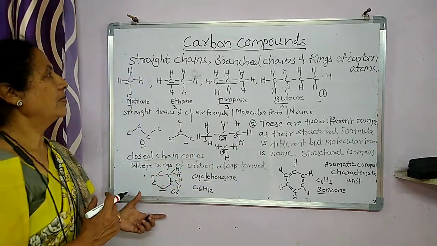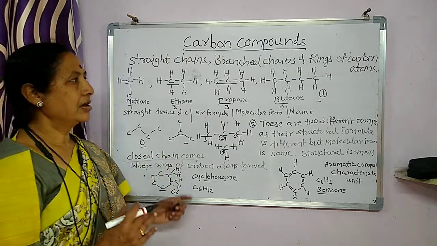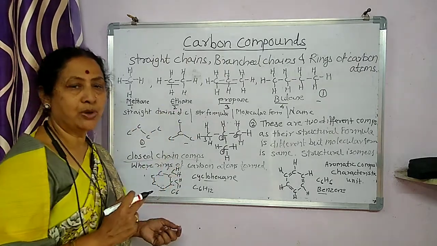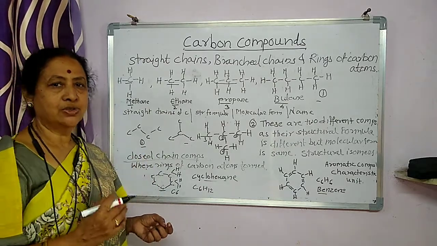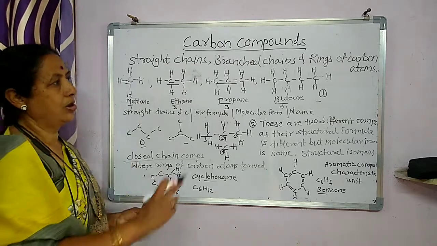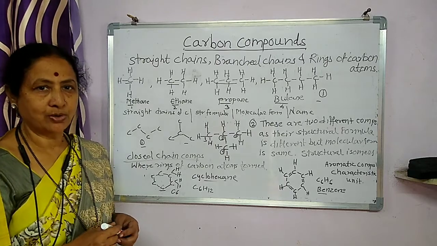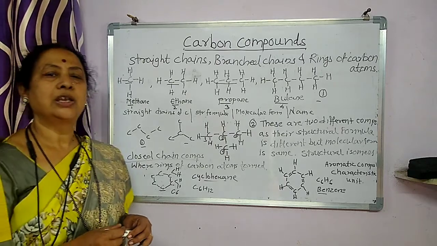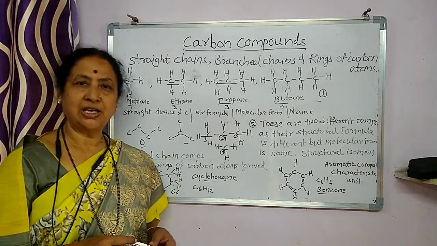So this is all about the straight chain, branch chain and ring compounds. The various compounds are given in your book. Try to practice it. Look at it and draw the structural formulae of each and every compound, so you can get the practice and write all these compounds very well in the examination.